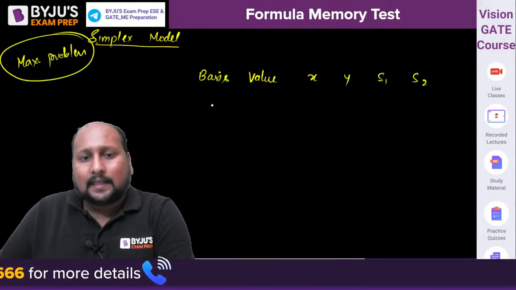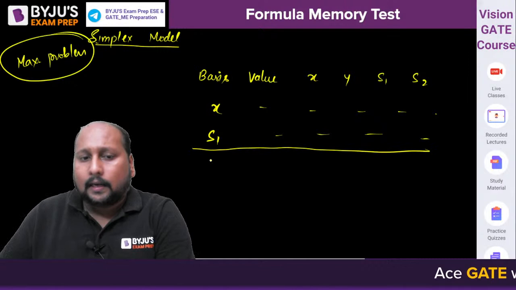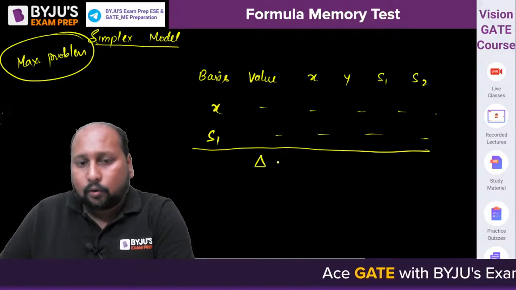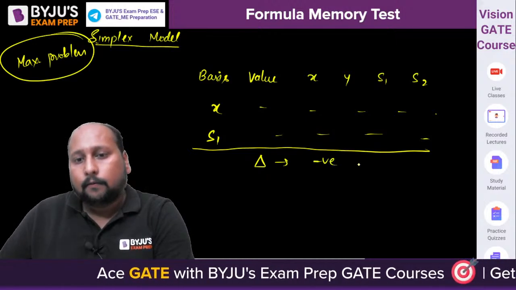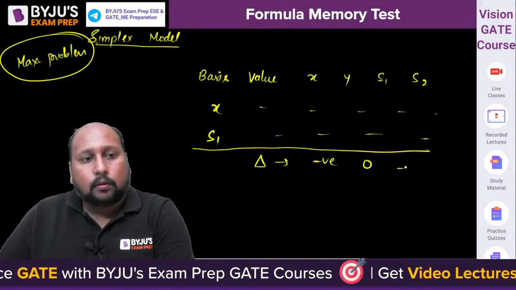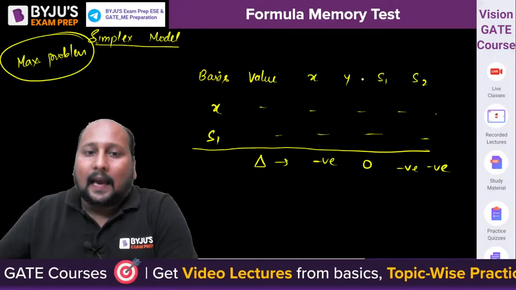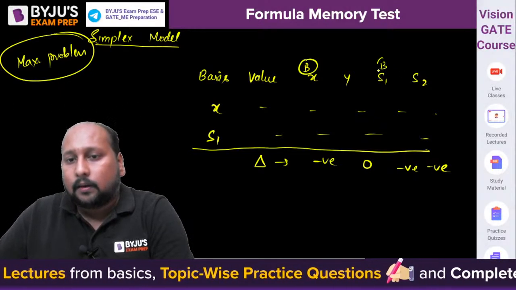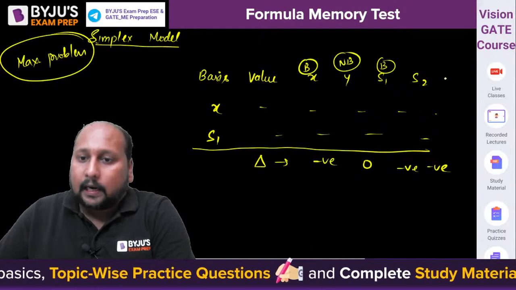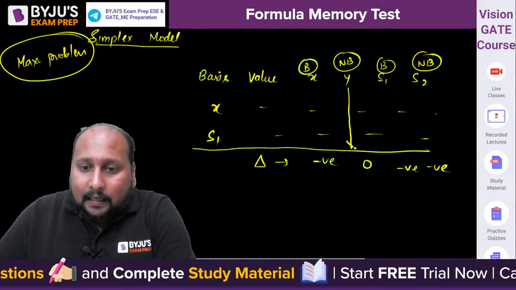So let's say x and s1 have some set of values. I'm not writing those values, and the delta values are coming out to be, let us suppose, negative, 0, negative, and negative. So here we can say x is a basic variable and s1 is a basic variable, y is a non-basic variable and s2 is also non-basic, which is outside the system. And the non-basic variable's delta value is 0.